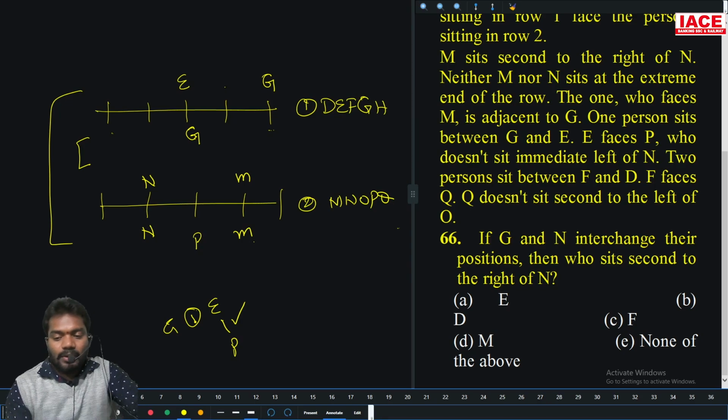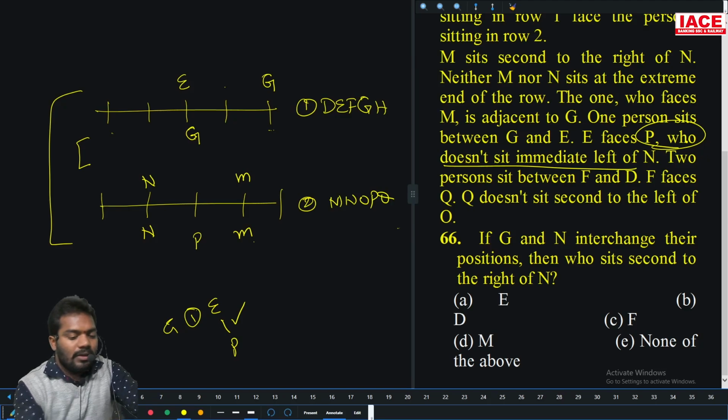Next, who does not sit to the left of N? So P is not immediate left of N. So P is not at all a chance here. So G and E are the only chances here and P is here.